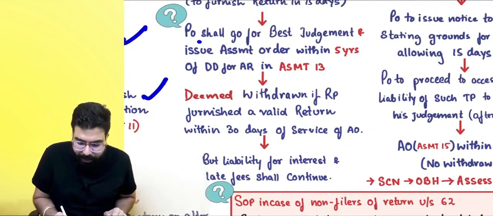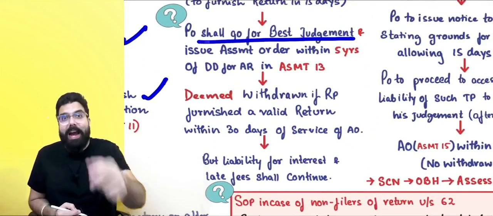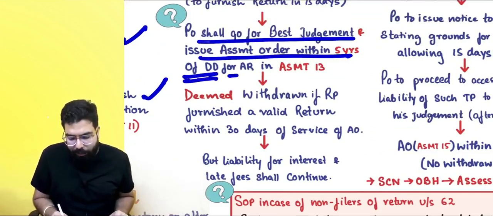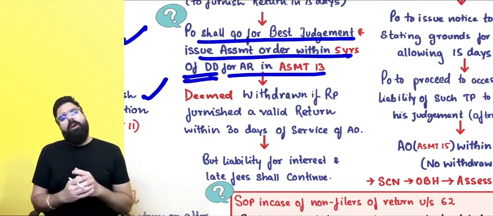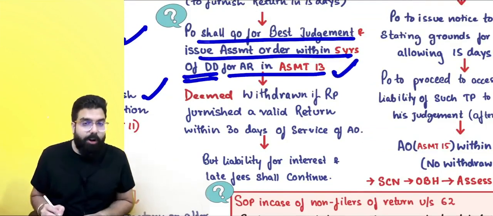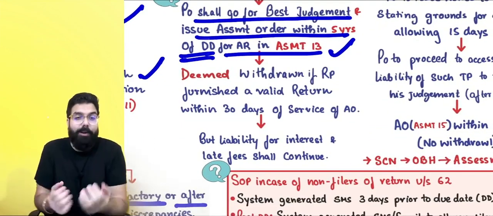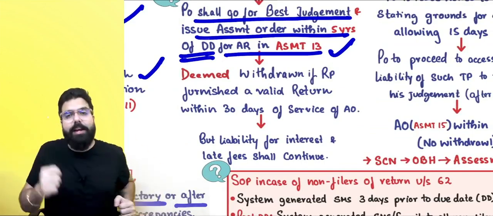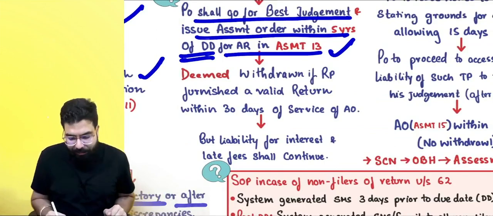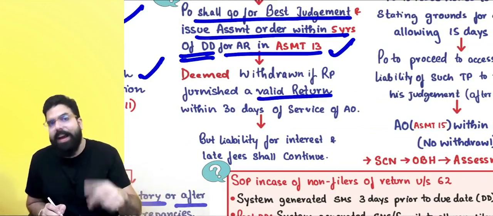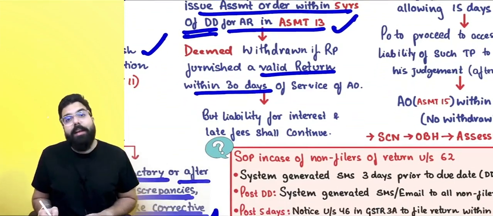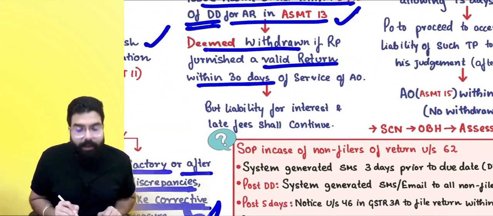Then the proper officer will do the best judgment, and he will issue an assessment order in ASMT 13 within 5 years of the due date of the annual return. He will give me an assessment order. Now I received the assessment order. Run, Baba, run. Within 30 days, if you pay the tax and file a valid return, then the assessment order shall be deemed to be withdrawn.